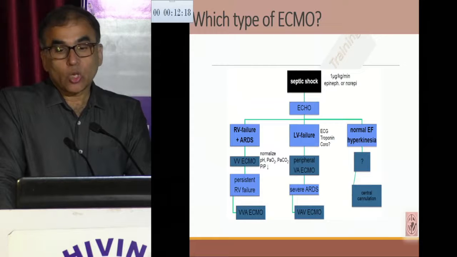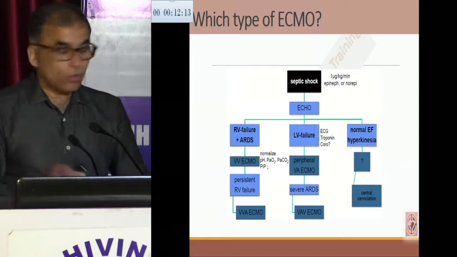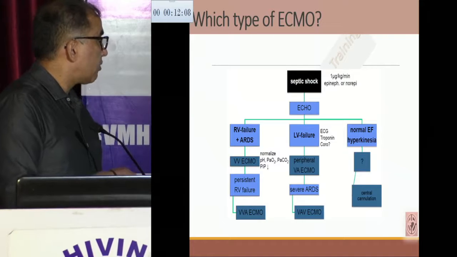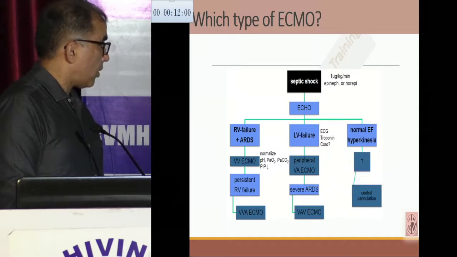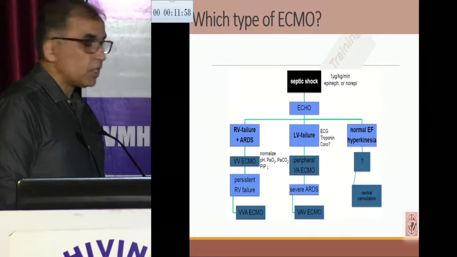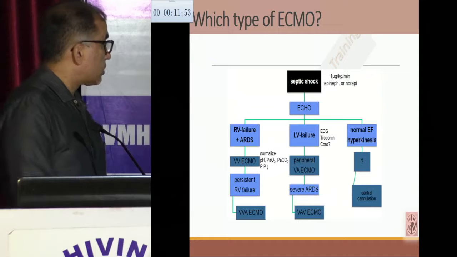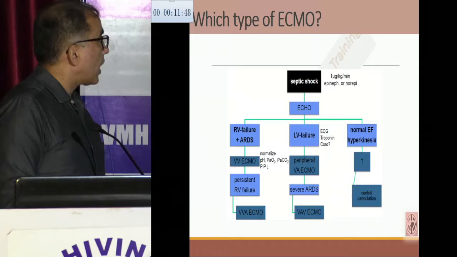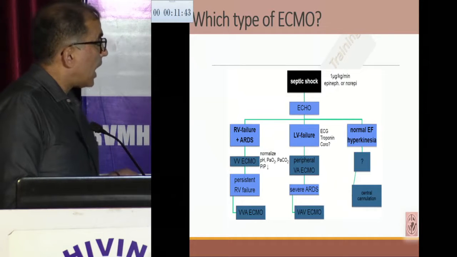A patient with septic shock on a high dose of noradrenaline or epinephrine, we do an echo, and on the basis of echo, we look at the status of the RV. If there is RV failure along with the ARDS, we initiate with VV ECMO. We try to stabilize the pH, we improve oxygenation, and we can reduce the ventilatory peak inspiratory pressure so that we can improve the hemodynamics as well. But if the RV failure is still persisting, then definitely this VV ECMO can be switched over to VVA ECMO. The other thing can be LV failure.